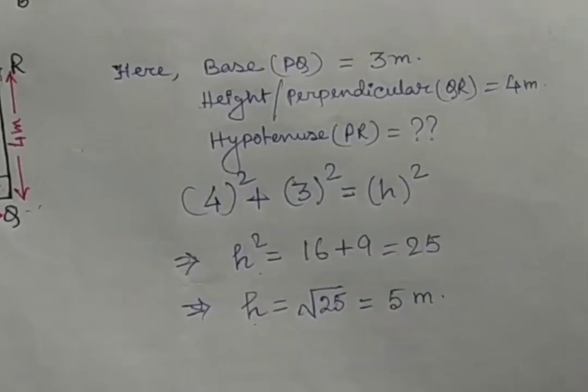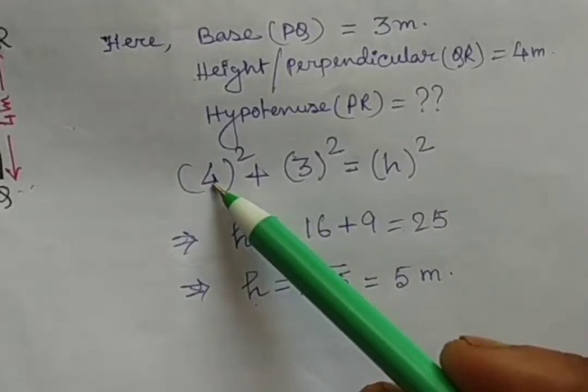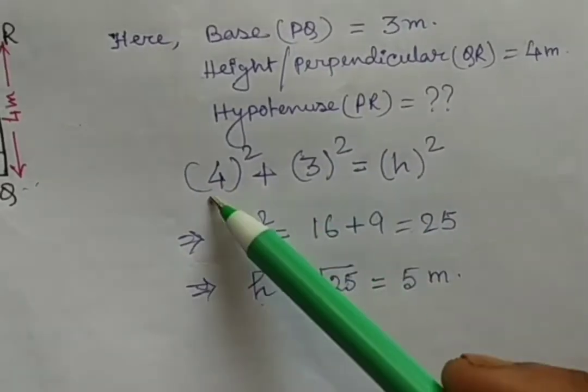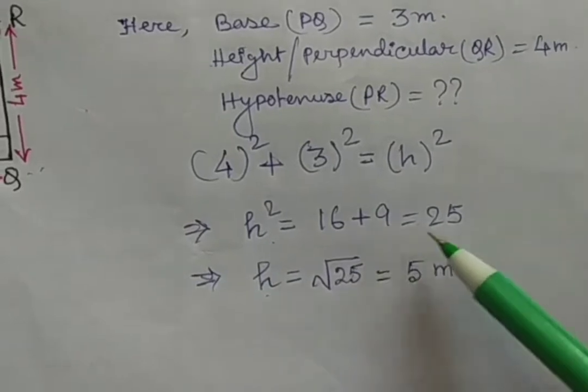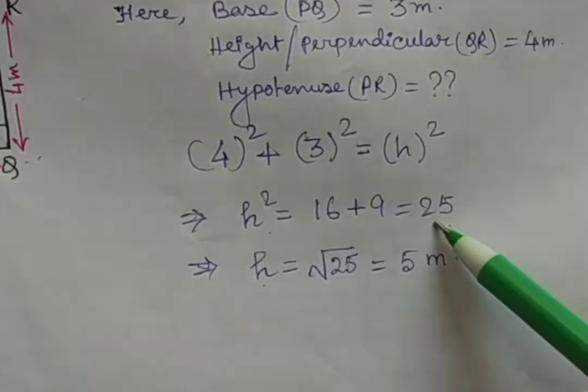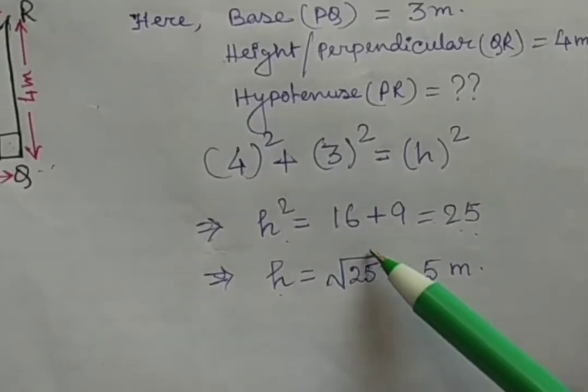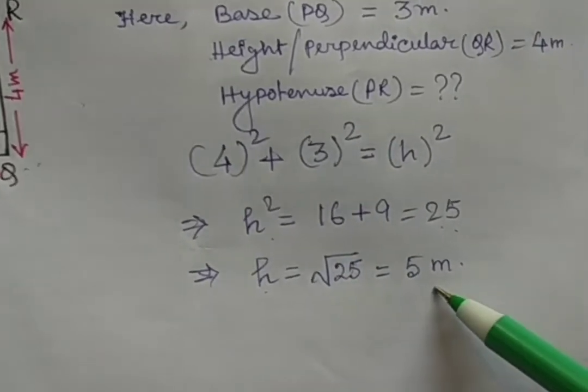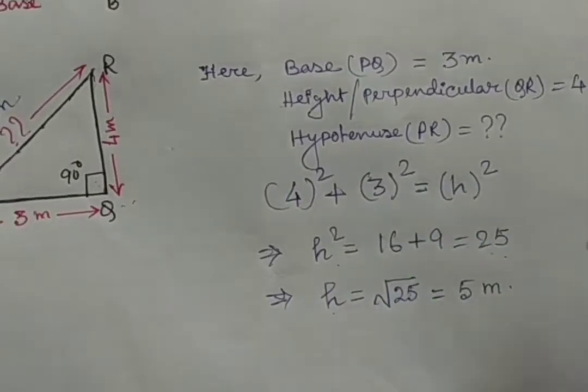H means hypotenuse. So h square equals 4 square, means 4 into 4, plus 3 square, means 3 into 3. 4 into 4 is 16. 3 into 3 is 9. 16 plus 9 is 25. So h equals square root of 25, because h square is 25. To calculate h you have to do the square root. So that equals 5 meter. So this is how hypotenuse can be calculated.